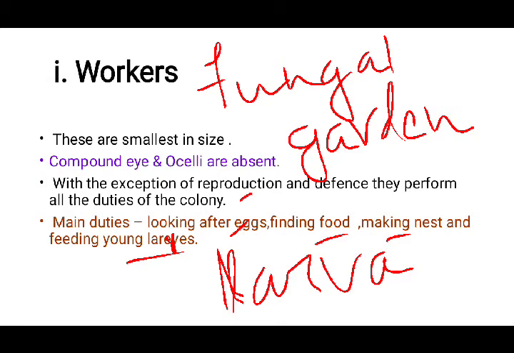Because of the moist condition, these leaves start to decompose, and after decomposition, these decomposed leaves develop a kind of fungus, and this fungus is used as food for feeding the larvae. Okay, so all these things will be done by workers. Okay, so that's all about the functions of workers.